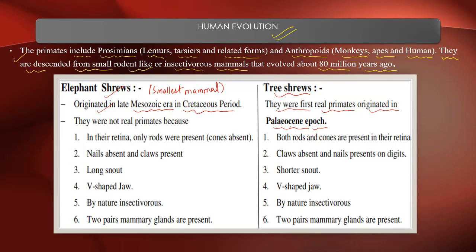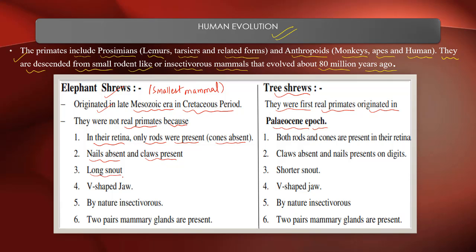They originated in the late Mesozoic era in the Cretaceous period, and tree shrews were the first real primates, originated in the Paleocene epoch. Elephant shrews were not real primates because in their retina only rod cells were present, cones were absent, nails absent, claws were present.